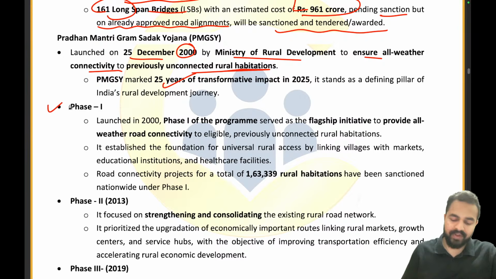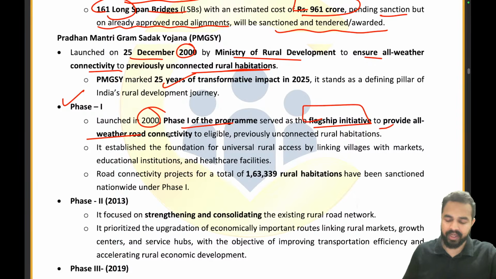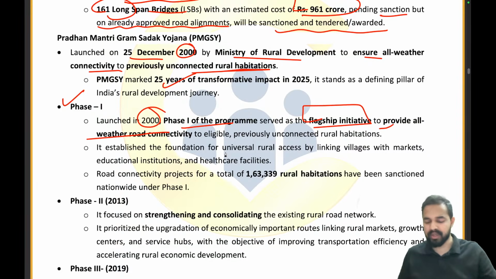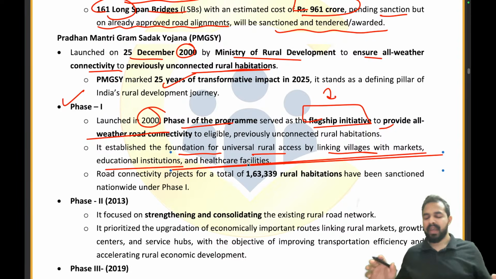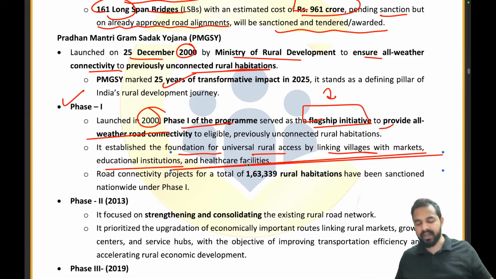Now let's move on to phase 1. Phase 1 was launched in 2000. Phase 1 of the program served as a flagship initiative to provide all weather road connectivity. It established the foundation for universal rural access by linking villages with markets, educational and healthcare facilities. So all these three different stakeholders, market, educational institutions and healthcare facilities, are being connected together.